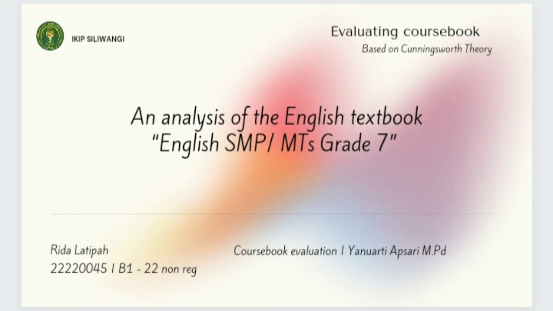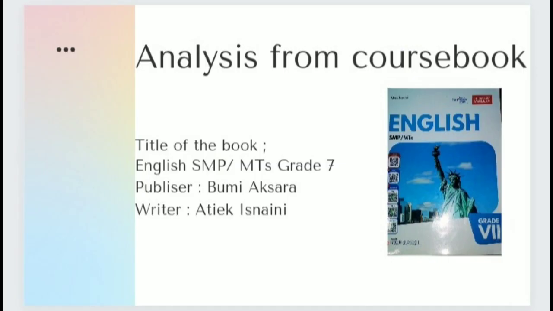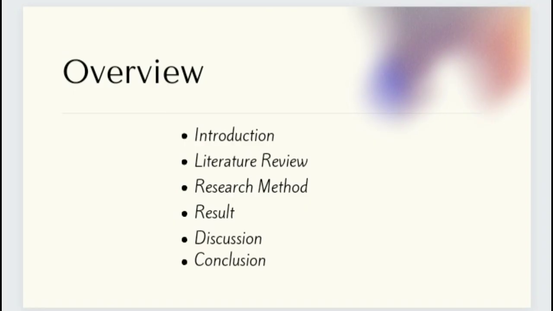evaluating coursebook. This video is about evaluating a coursebook based on Cunningsworth's theory. An analysis of the English textbook English SMP MTs Grade 7. The source data for the analysis is the book English SMP MTs Grade 7, published by Bumi Aksara, and the writer is Atik Isnaini. The third slide is about the table of contents of this video, or overview.